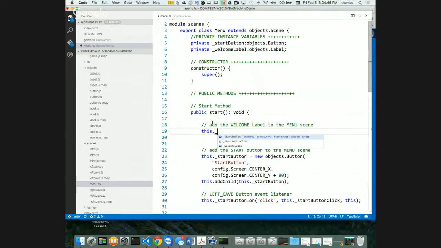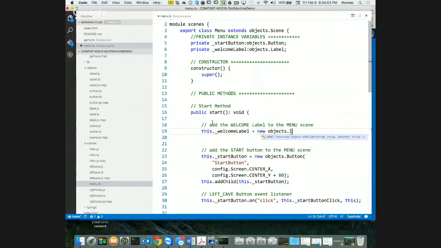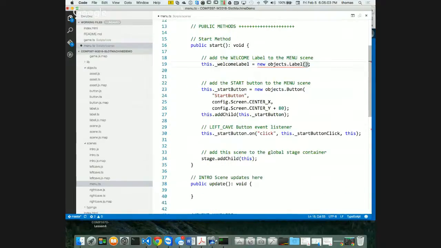I'm going to say this dot underscore welcome label is equal to a new objects dot label. And it takes a couple of things it's listening for. I'm going to break this over a couple of lines, just like I did the button, just to make it easier to read. One thing I'm going to do in here is put in my, and notice what it asked for, just to show you again. It gives me some code hinting. It says, I need a label string. Okay, so my label string, and then a label font and a label color. So my label string is going to be called, slot machine.